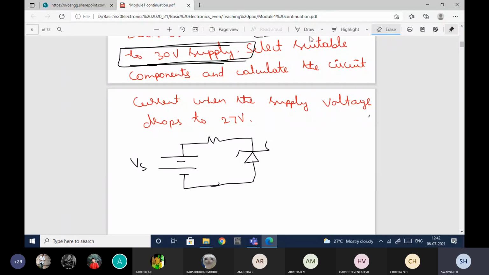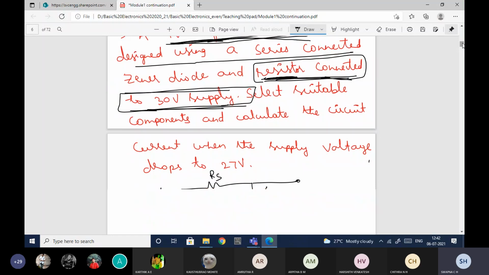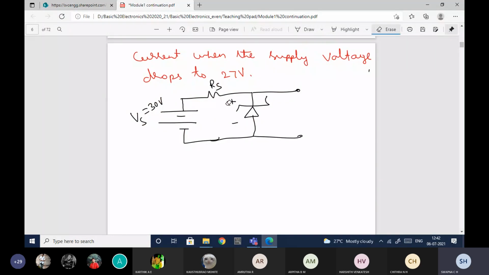Here he is not saying anything related to the load. It means he is taking the no load condition, and this resistance is RS, and VS is nothing but 30 volts. What should be the voltage across the Zener diode? It is a 9 volts reference source. It means the voltage across the Zener diode should be 9 volts. This voltage should be 9 volts. To design the circuit, you should know which diode to be used and what should be the value of RS. So this is what designing means.